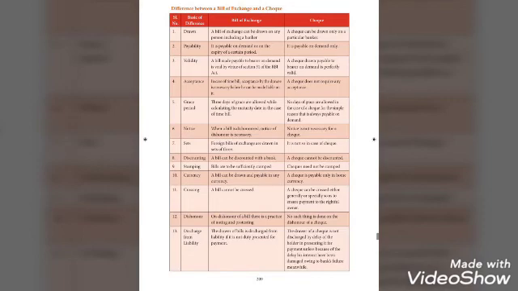Now, the next topic we are going to see is the differences between the bill of exchange and a check. There are so many basic differences I have given, and according to that, we are going to see. So, the first basic difference is drawn. Under bill of exchange, a bill of exchange can be drawn on any person including a banker. But a check can be drawn only on a particular banker.